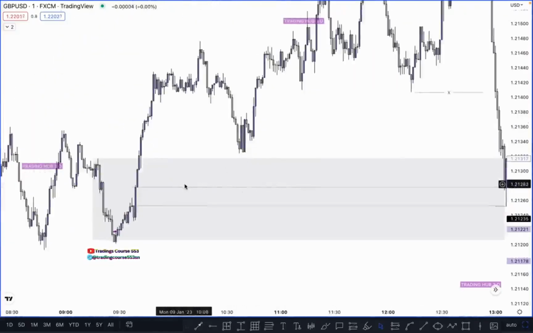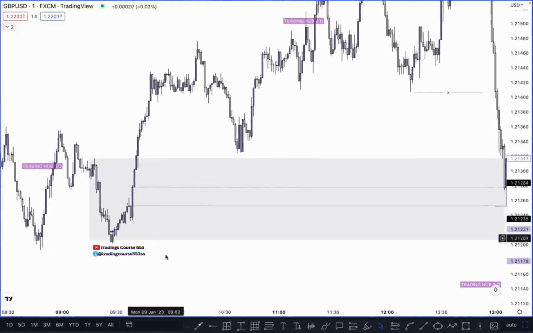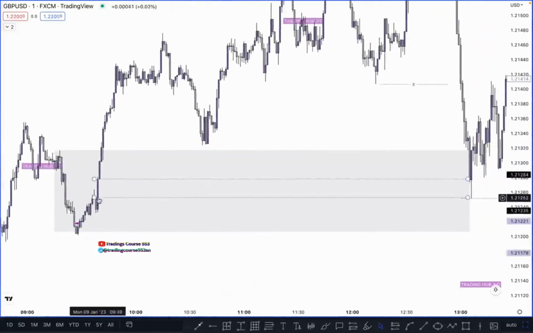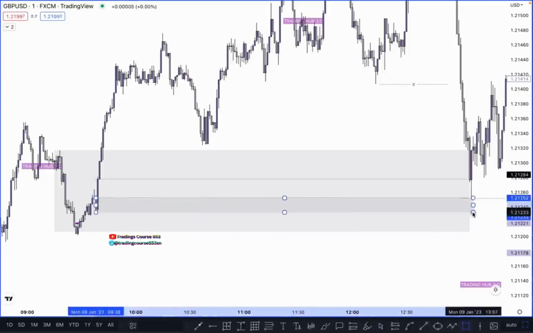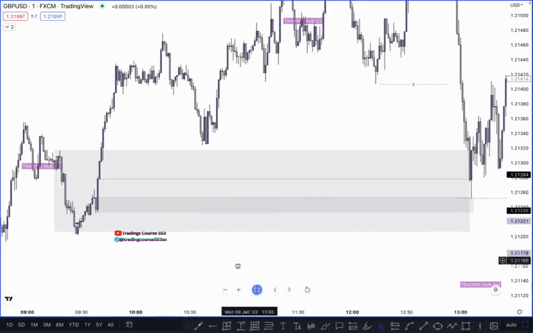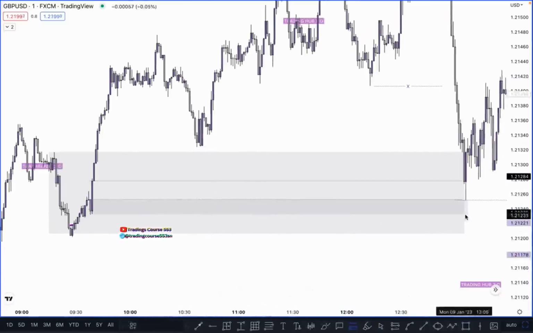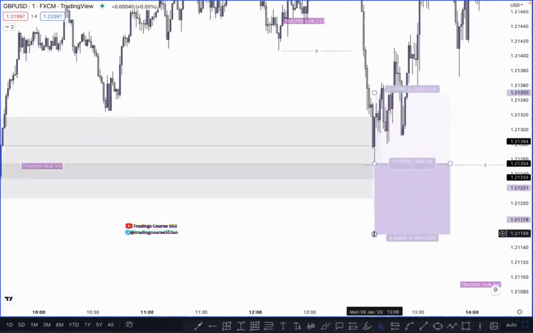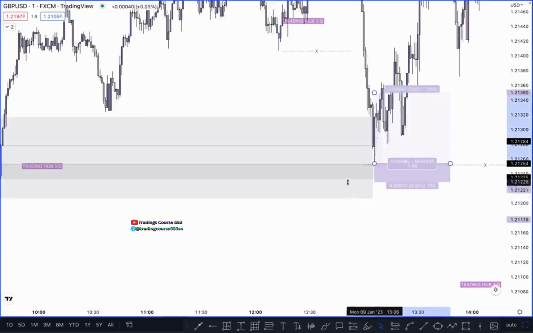The proper imbalance is here and the imbalance fill here, and you can simply buy on this order block, which is just below it at this point, right? So this is our refined order block. Simply you can put the buy limit here like this, and put the stop loss on the safer side, below the low of the refined order block.